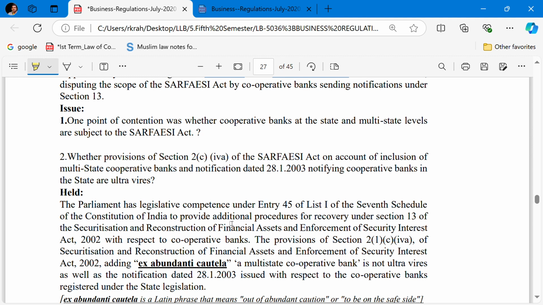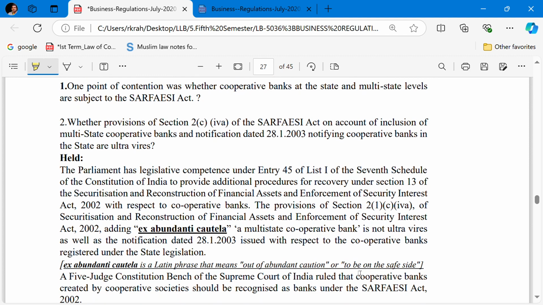To cooperative banks, the provision of the Act, Section 2(c)(4)(a) of the SARFAESI Act, added ex abundanti cautela, which means to be on the safe side.